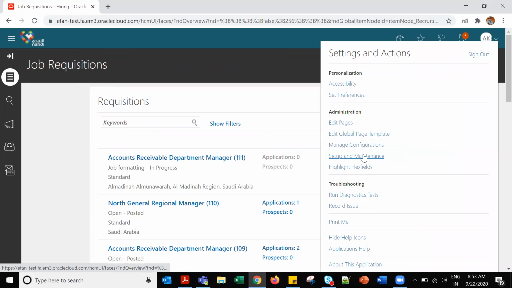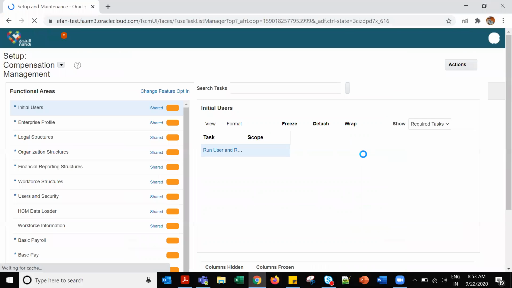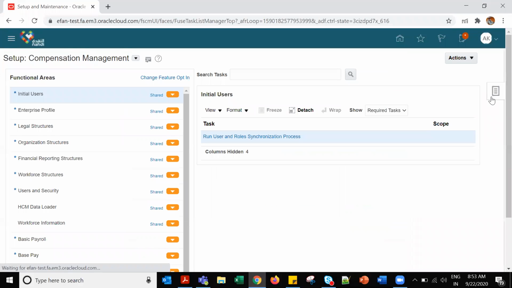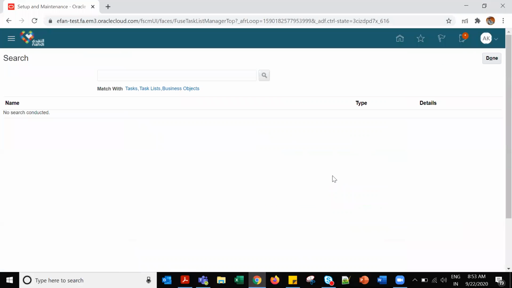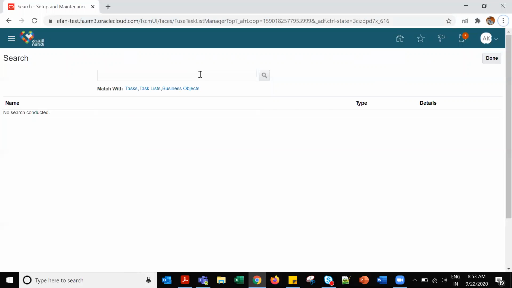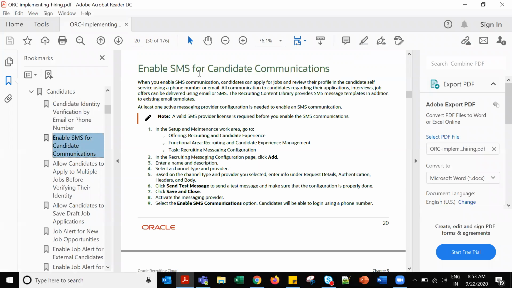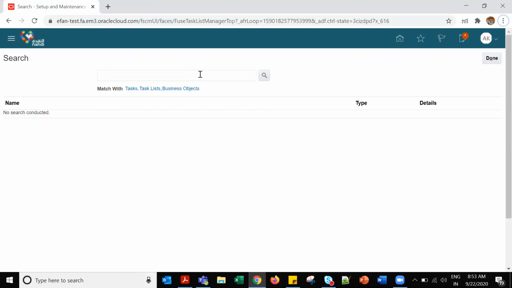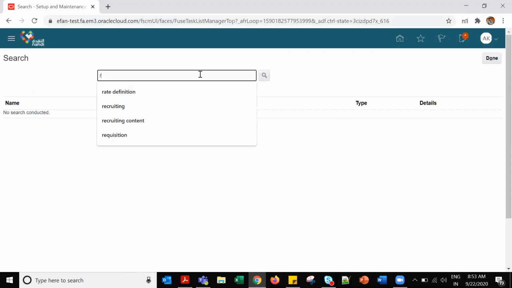We'll send the notifications right there. We have the templates, message templates. We call it content item or content type. The recruiting content library. Let me type recruiting, easy to remember.